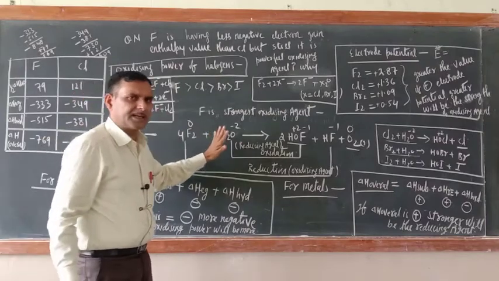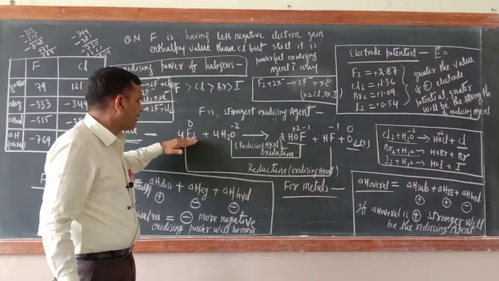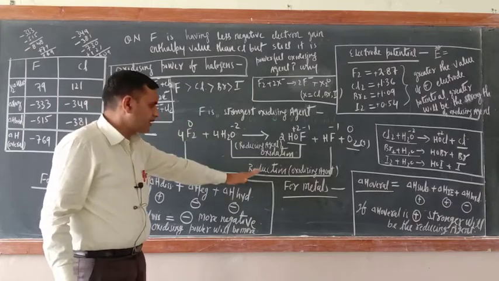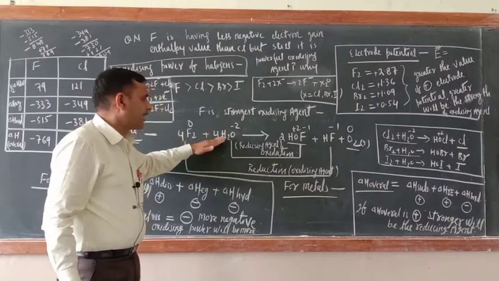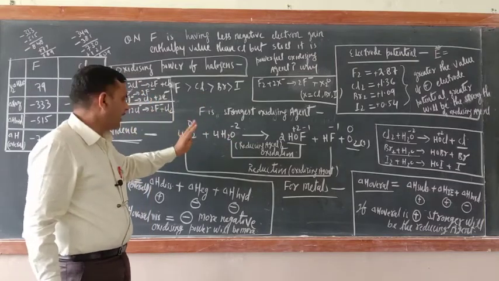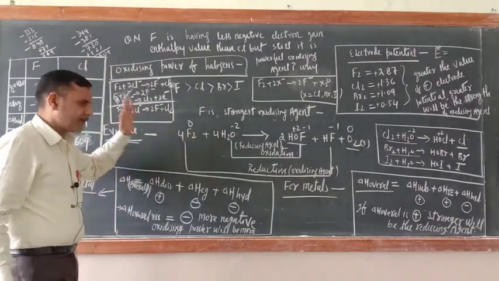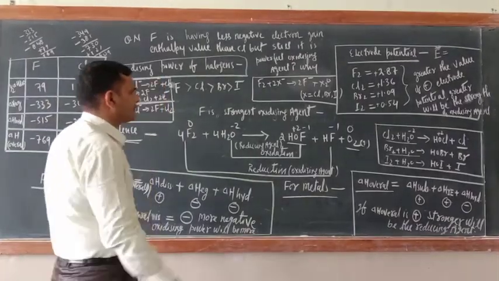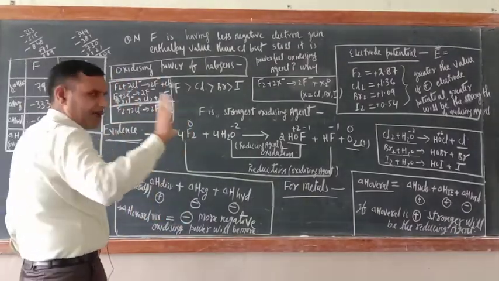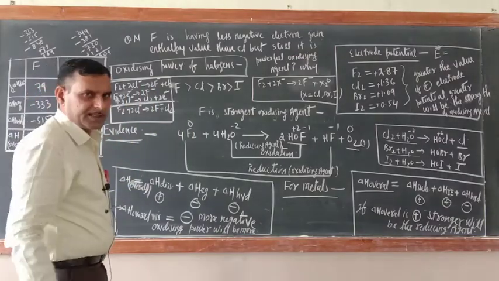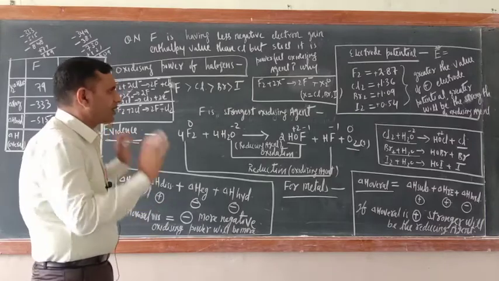Just don't concentrate on that one, you concentrate on F2. Now F2 is here the oxidizing agent and H2O is here the reducing agent. So it is proved that fluorine is an oxidizing agent. Now just try to understand. It is proved that fluorine is a powerful oxidizing agent.